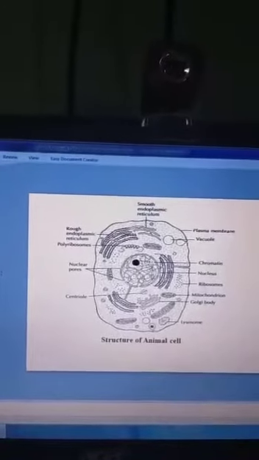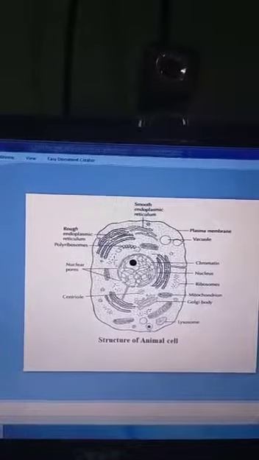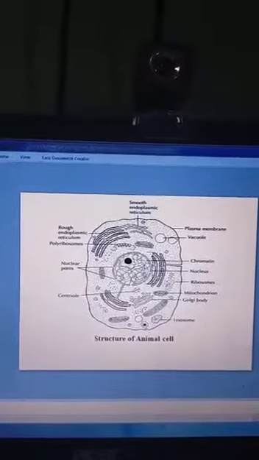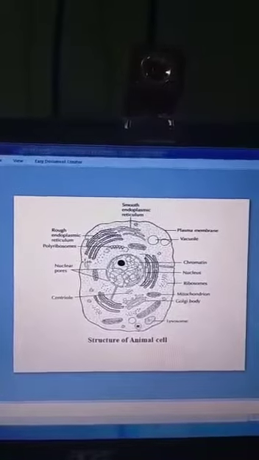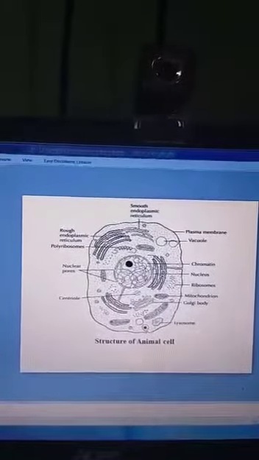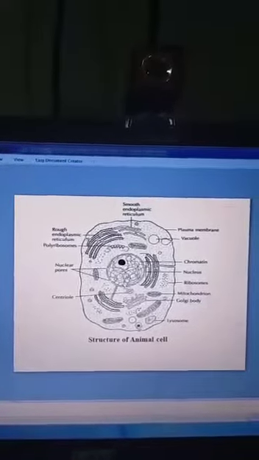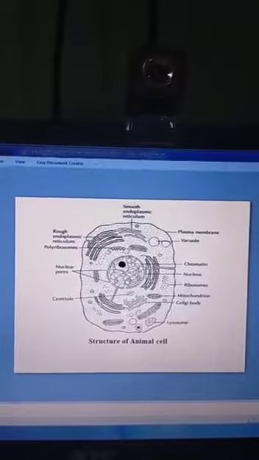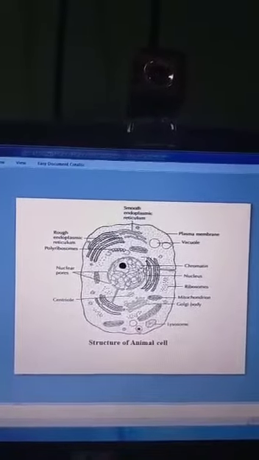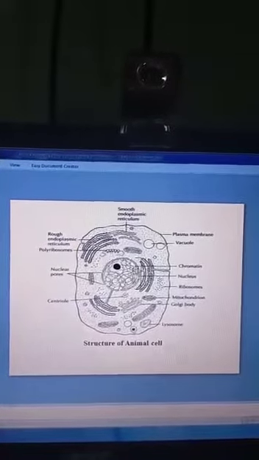Next is the cytoplasm. Cytoplasm is a jelly-like substance that takes up most of the space inside a cell. This protoplasm surrounds the nucleus. Okay, these are the cytoplasmic organelles. They control respiration, transport, reproduction and metamorphosis. The cytoplasmic organelles carry out these activities.